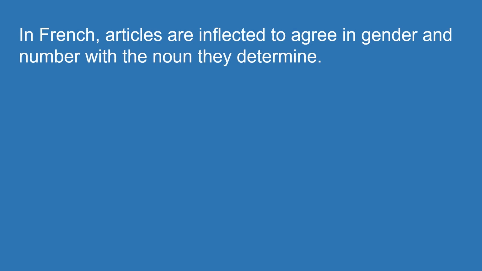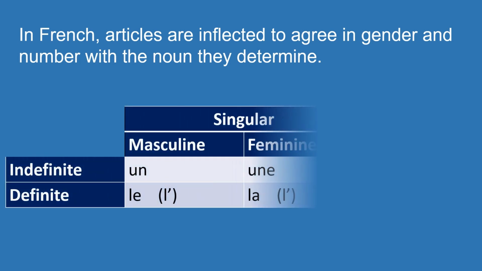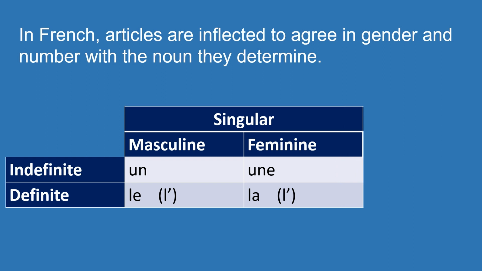And that's mainly because articles are determiners, and determiners usually agree in gender and number with the nouns that they determine. And as you know, French nouns have a gender. Therefore, there are more than one indefinite article in French, and the same goes for definite articles. So let's see these articles in French.